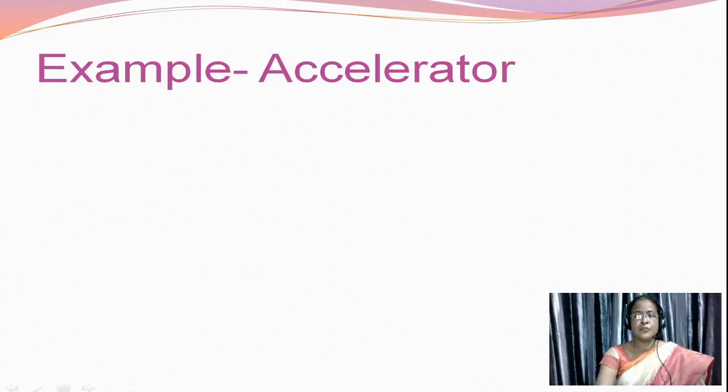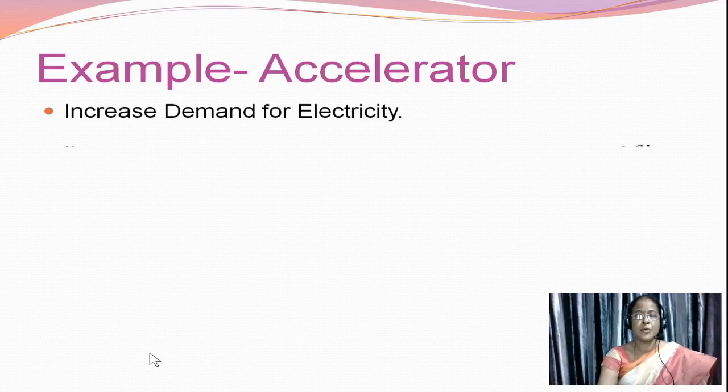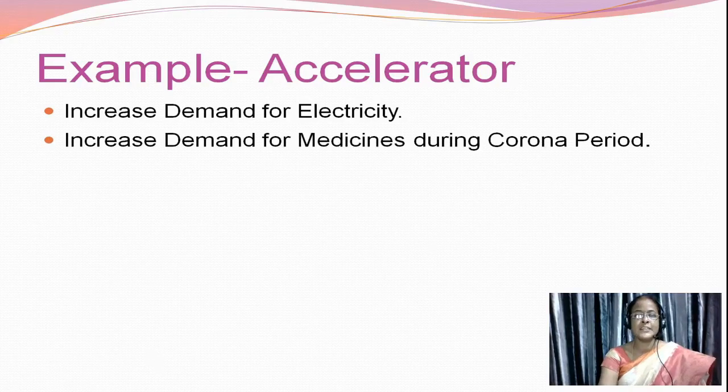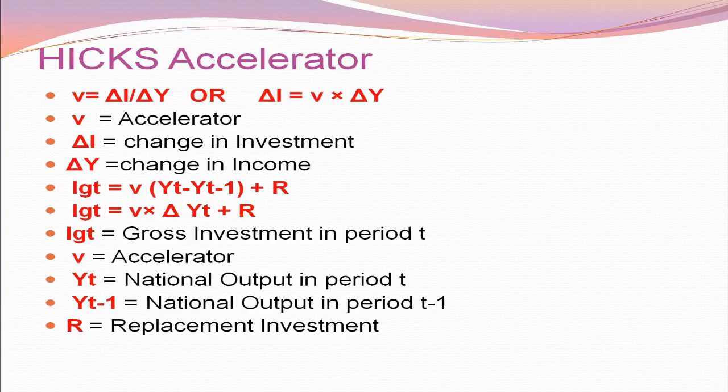The best example for accelerator is increasing demand for turbo electricity and increasing demand for medicines during the corona period. Here we observed increasing demand is more than the increasing investment. It leads to more employment, income, and again increase in investment. The acceleration equation given by Hicks was V is equal to delta I by delta Y, or delta I is equal to V into delta Y.